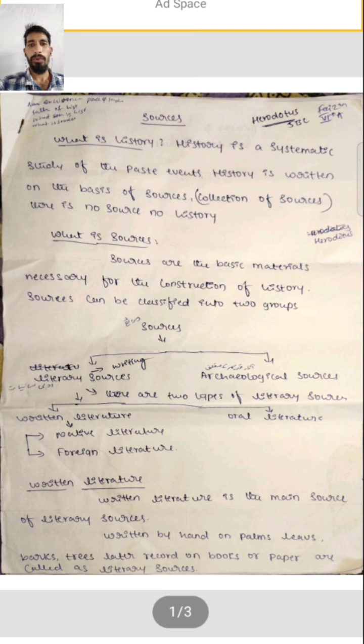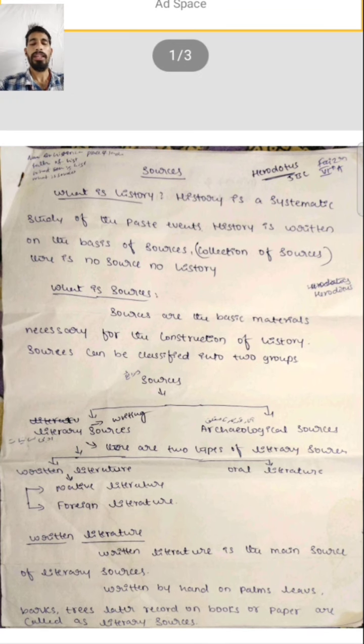Native means, for example, Bhatkal is our native city. Native means नज़दीक, जहाँ पे हम रहते हैं, हमारा गाँव या हमारा मुल्क. In that, the first one is written literature. Written literature is the main source of literary sources.